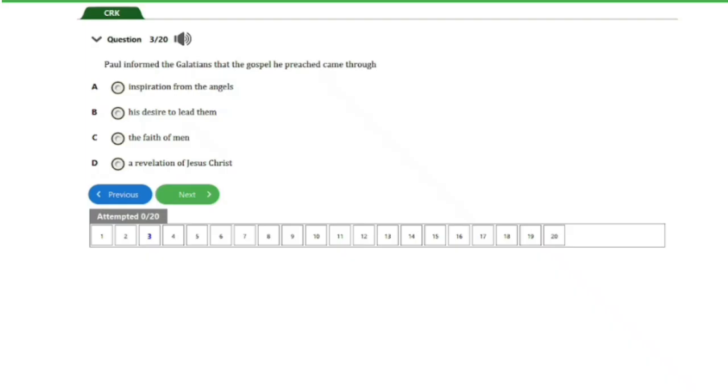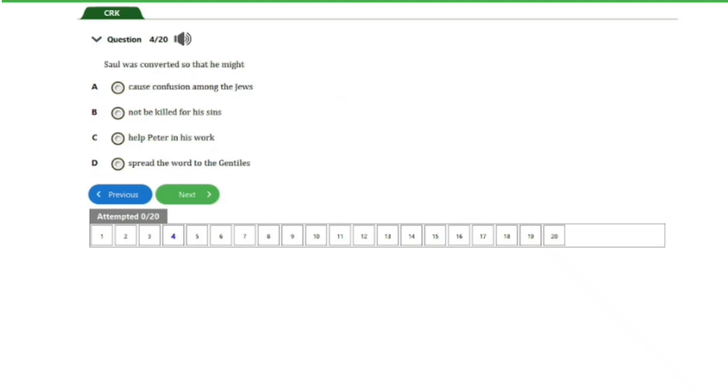So question number 3 here says, Paul informed the Galatians that the gospel he preached came through A. Inspiration from the angels, B. His desire to lead them, C. The faith of men, D. A revelation of Jesus Christ. So guys, the answer to this question is option D here, a revelation of Jesus Christ. So let's head on to the next question, guys.